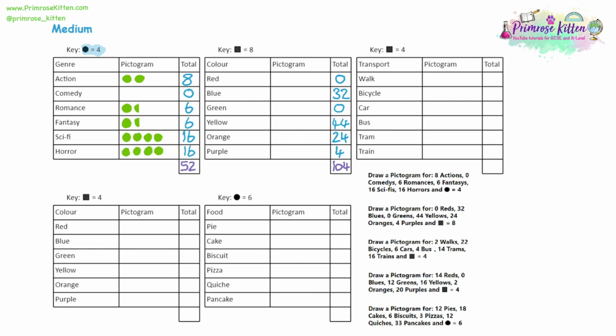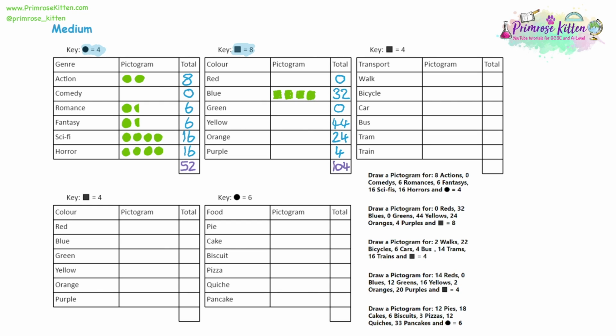So now we need to divide the numbers by 8 to get our key, because the key tells us 1 square is equal to 8. If it's 0, it's 0. You don't have to draw anything. But 32 divided by 8 is 4. So we want 4 squares to represent blue. Draw them as accurately as possible, but don't worry if they're a little bit slanted, as long as it's clear what it's meant to be.